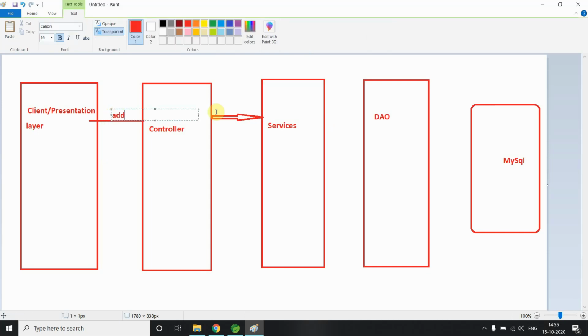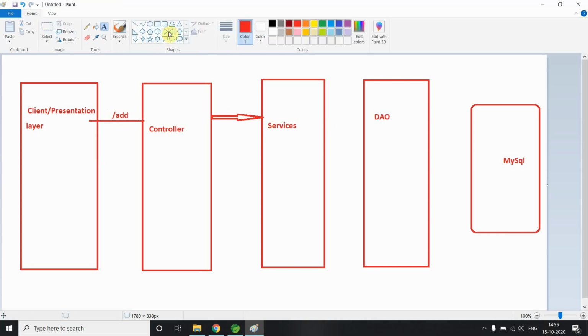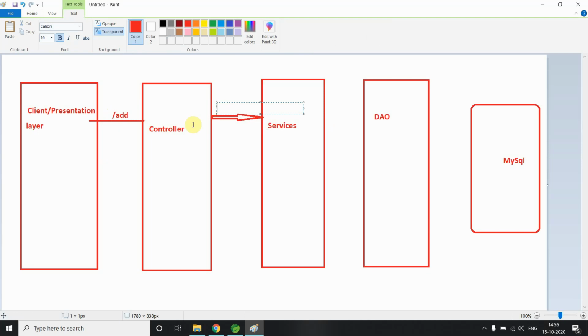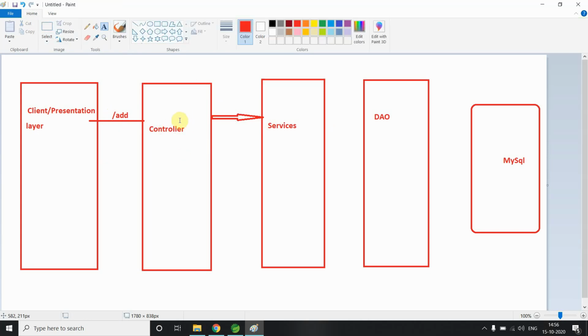The client requests add, and the controller finds that we have respective code for that request, so it says I will find this and transfer it somewhere else.